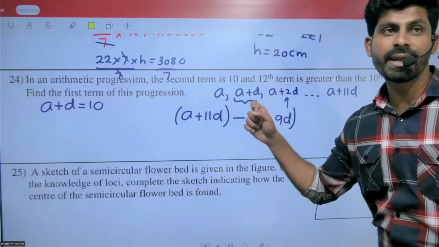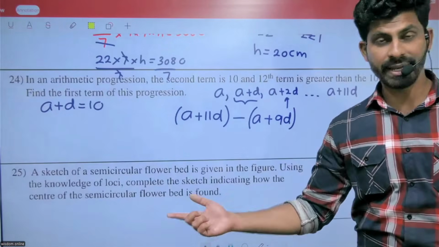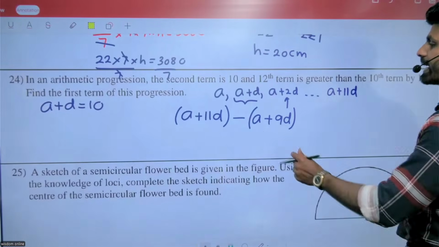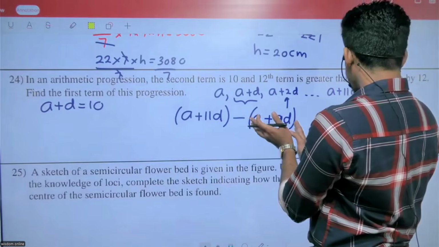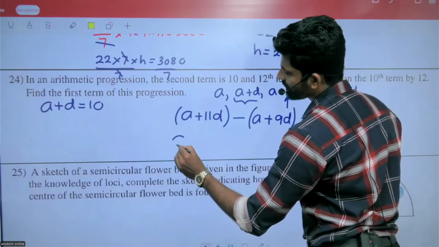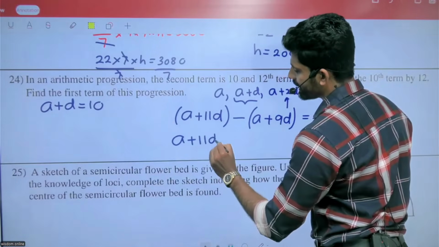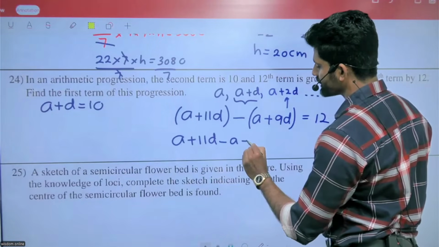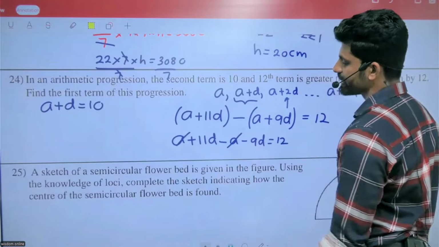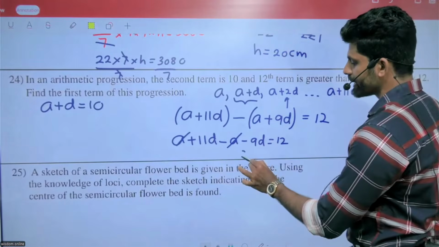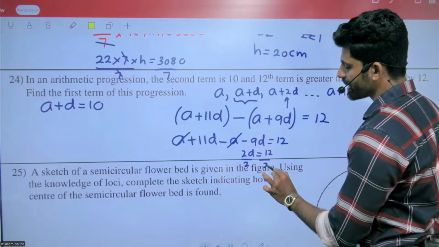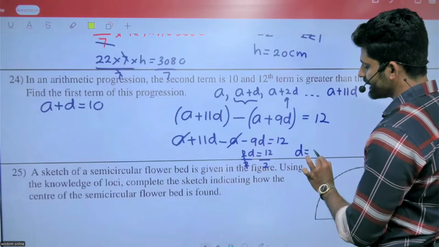The third term means a plus 2d, so the 10th term means a plus 9d. 12th term minus 10th term equals 12. Now, a plus 11d minus a plus 9d equals 12. The a's cancel out. 11 minus 9, 2d equals 12. Dividing both sides by 2, d equals 6.